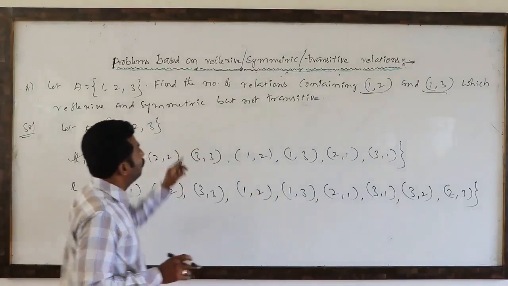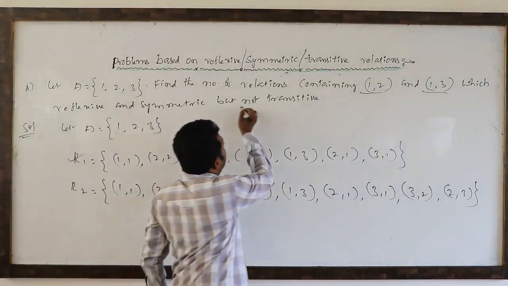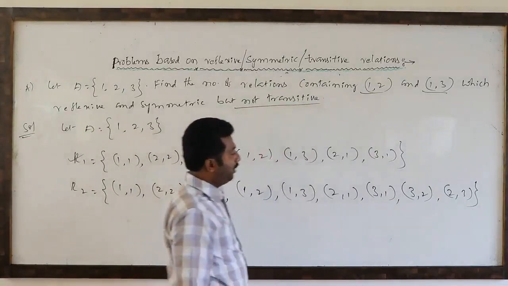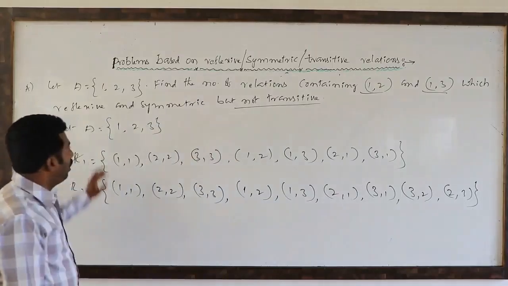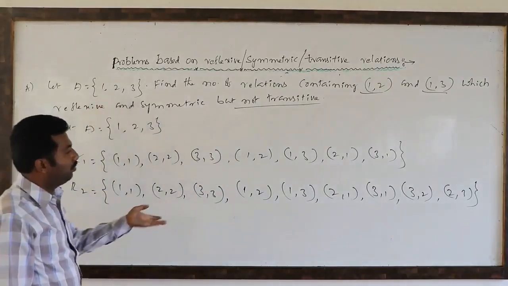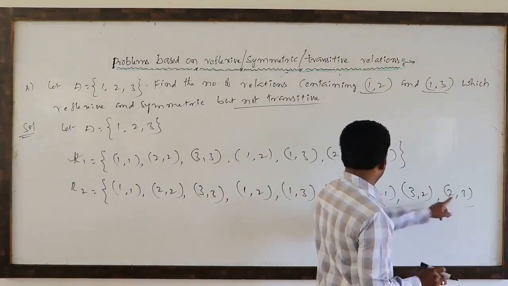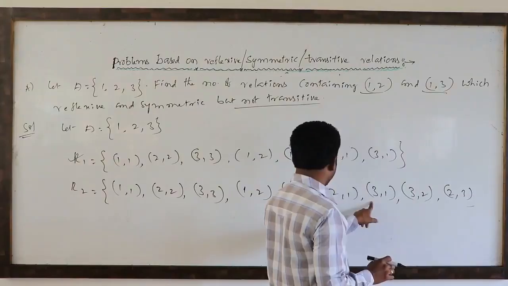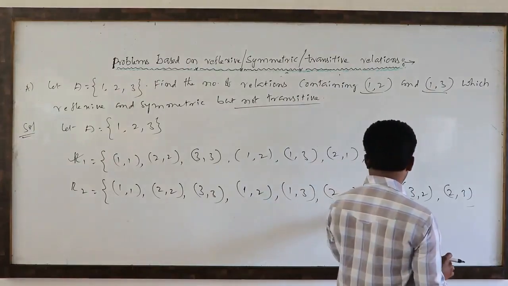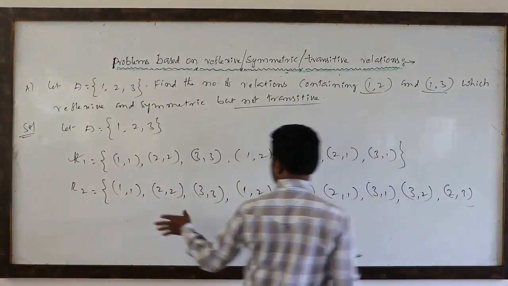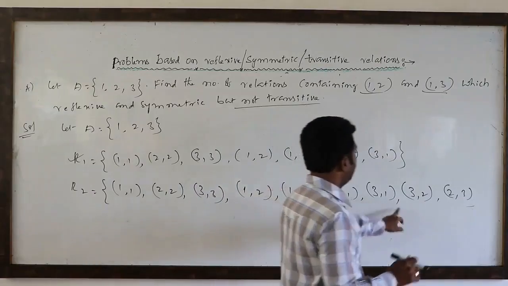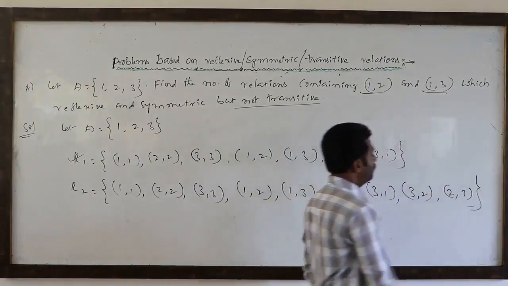So trivially transitive, but in our case it should not be transitive. It should not be transitive, so one more pair if I add, what is that one more pair? (2,3), (1,3). Suppose (2,3), (3,2) is there. All 3 times 3, 9. Clearly this is an equivalence relation.